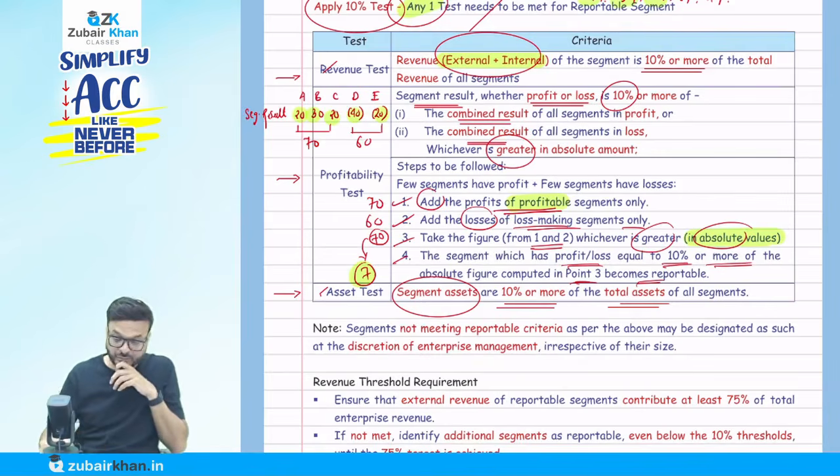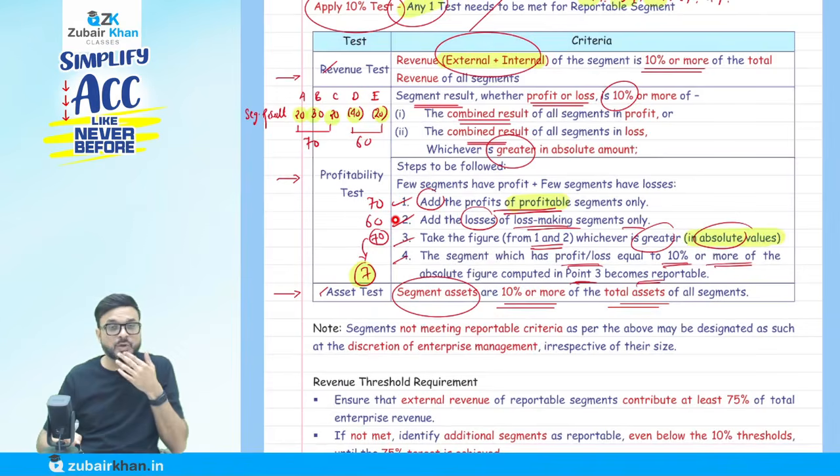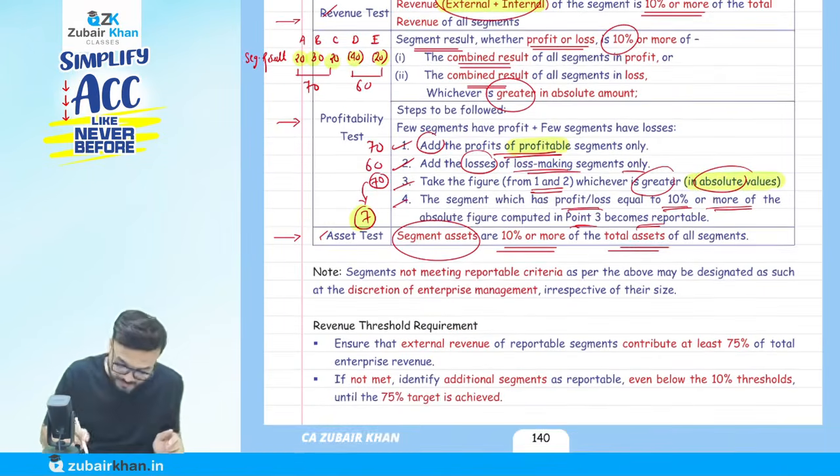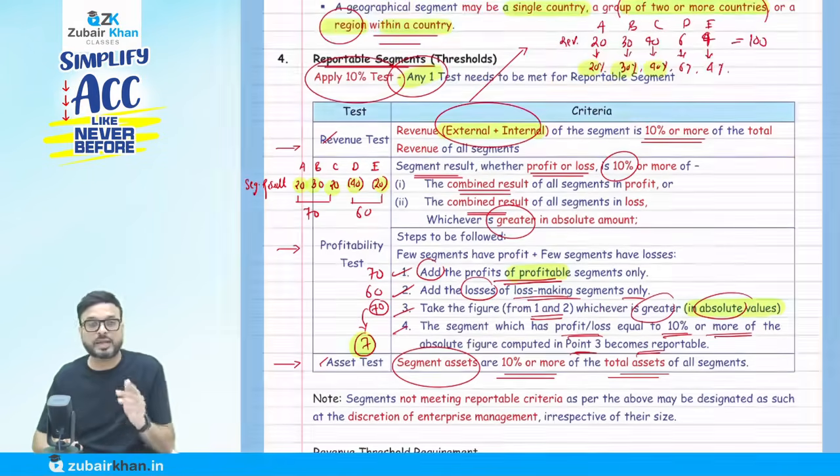So remember these 4 steps. Do the total of all profit making segments. Do the total of all loss making segments. Take the higher of these two in absolute value. Take 10% of that. Any segment whose value is more than that 10%, we call it a reportable segment. Now they say whether all these 3 should be satisfied, or any one of these 3 satisfied, we are going to call it a reportable segment.